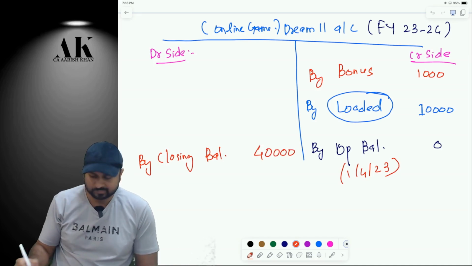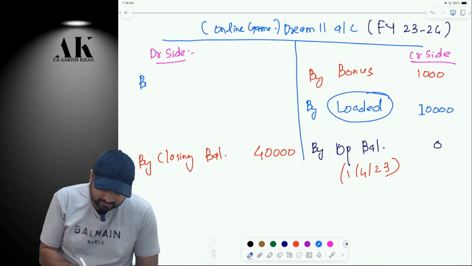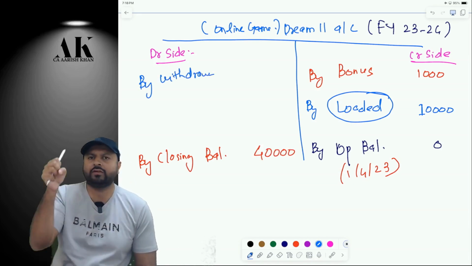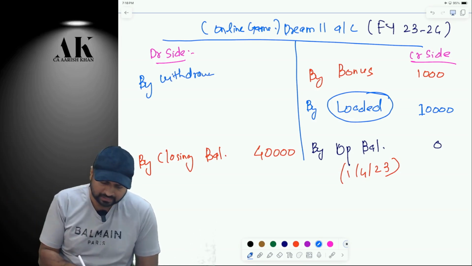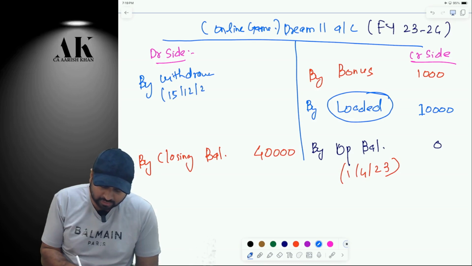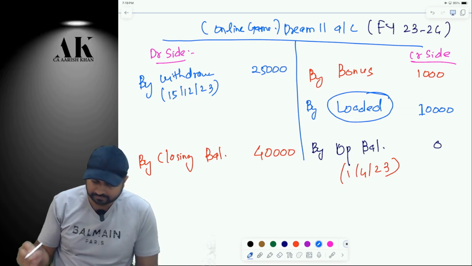Okay. And you have withdrawn some money out of it. Withdrawn means you have withdrawn from Dream 11 and put it in your bank account, so that you can use it for your personal purpose. Say on 15th of December 2023, I have withdrawn 25,000 rupees.